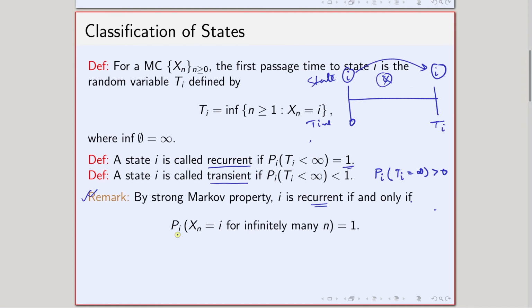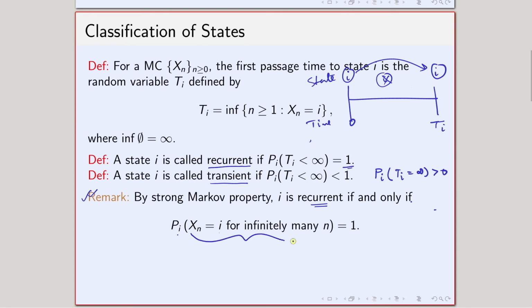If I start from i, then Xn equals i for infinitely many n, and this probability is 1. Conditioning on the fact that I am starting from i, the probability that I will come back to i for infinitely many n is 1.